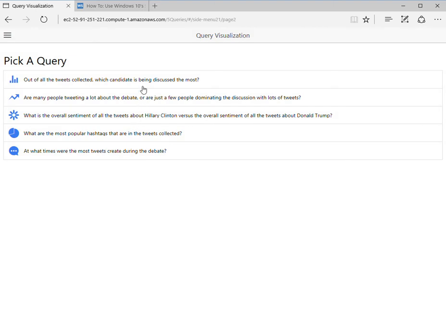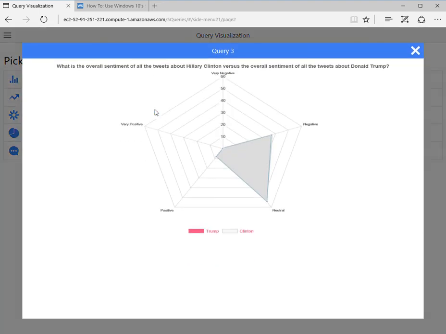Next interesting one, taking a look back to the overall tweets connected and which candidate was being discussed the most, we wanted to take a look at the sentiment. So we used a sentiment analysis tool, and as you can see, here we can turn off the representation and see just Clinton or just Trump if we want to take a look at either one of the individual people. And taking a look at it, you can see that even though Trump had more tweets than Clinton, their representation and the sentiment amount, both of them, was virtually identical, with Clinton actually skewing slightly higher to the negative.